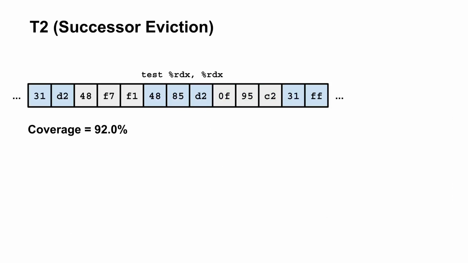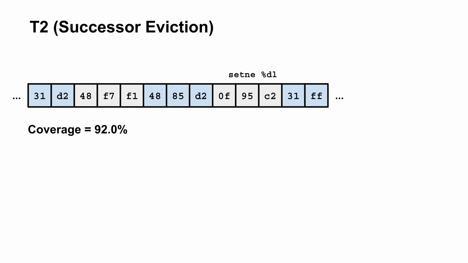We can further improve coverage using the T2 instruction patching tactic, otherwise known as successor eviction. Here, the basic idea is to relax the restriction that we do not modify other instructions, provided that the modification does not change the program semantics or affect the set of jump targets. To do so, we will evict the instruction that is the successor to the patch location instruction.